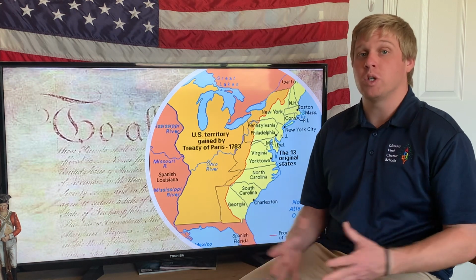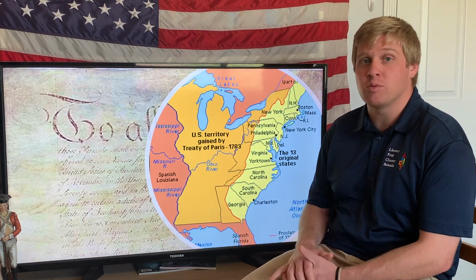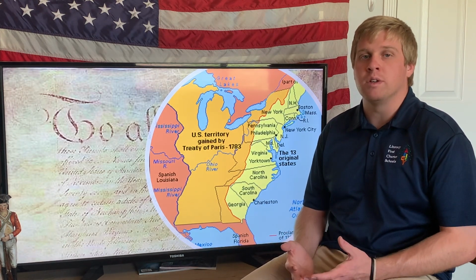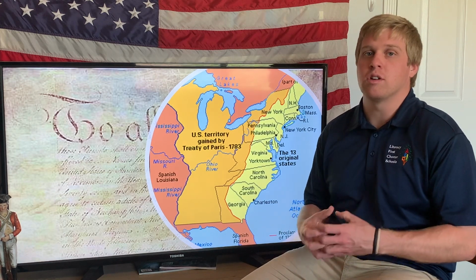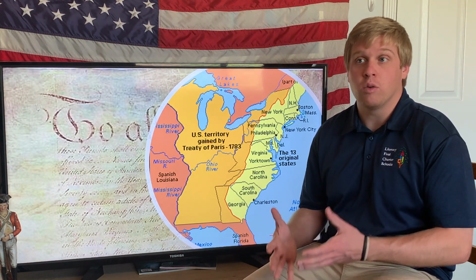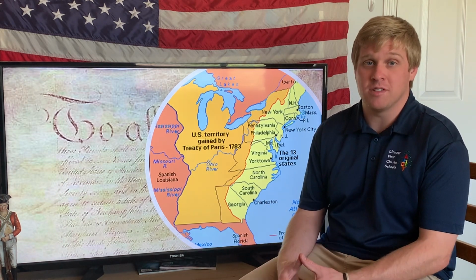Even though the new country was labeled the United States of America, all 13 of these states were still pretty independent from each other. They all kind of had their own unique way of doing things and weren't united with a strong central government. For example, we just read that there was no true leader or court, which we know are things that we have in our government today. And so because of this, Congress had some issues that they had to deal with.